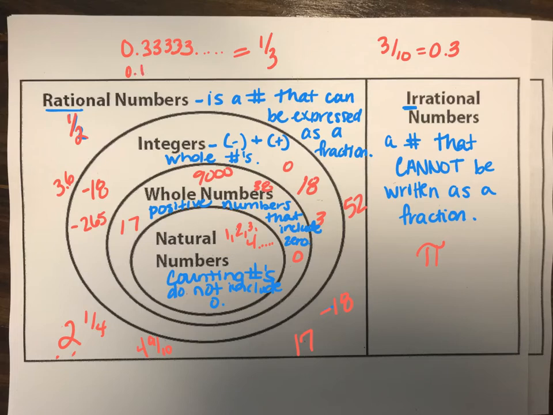Like 0.6666 repeating is 2/3. Okay, so it's 1/3. So is 1/3 rational or irrational? It's rational. Why? Because it is a number that can be expressed as a fraction. So I'm going to write a little note in here, and I'm going to say rational includes repeating decimals. So 1/3 falls in rational numbers.